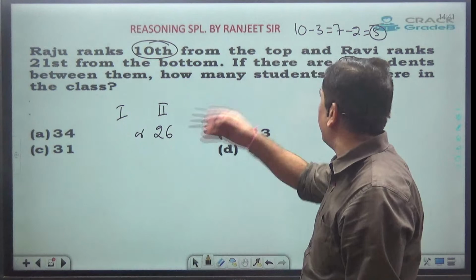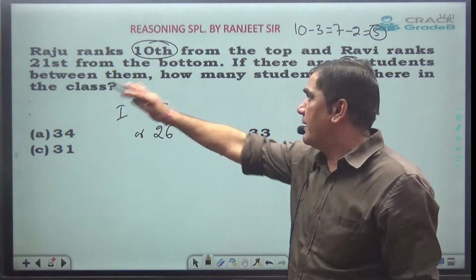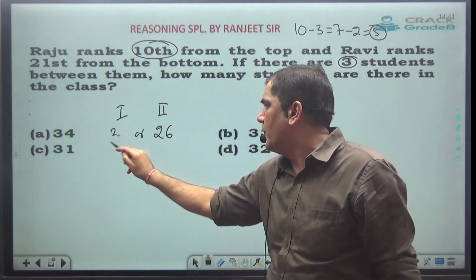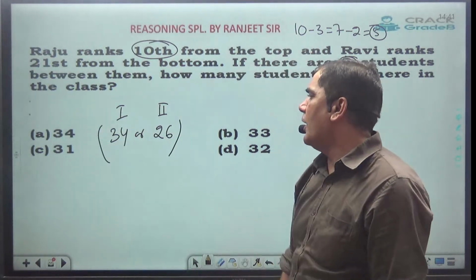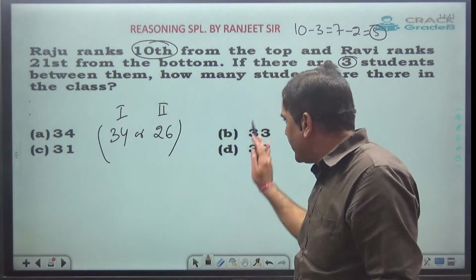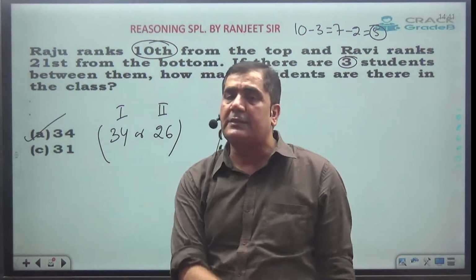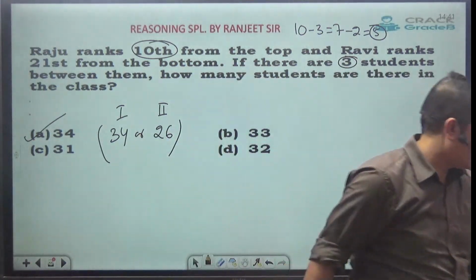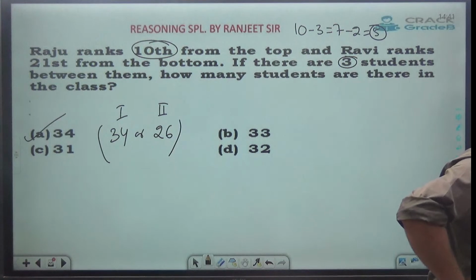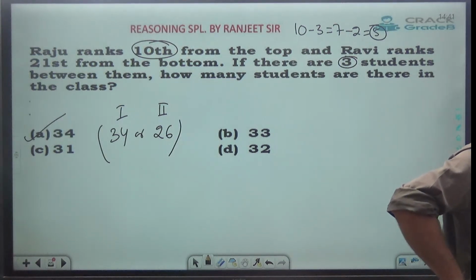Case number 1, simply add. 10 plus 21, 31. 31 plus 3, 34. So my answer is 34 or 26. Just see, 26 they have not given, so I will go with the answer as 34. Yes, 34. Absolutely correct, Vicky.